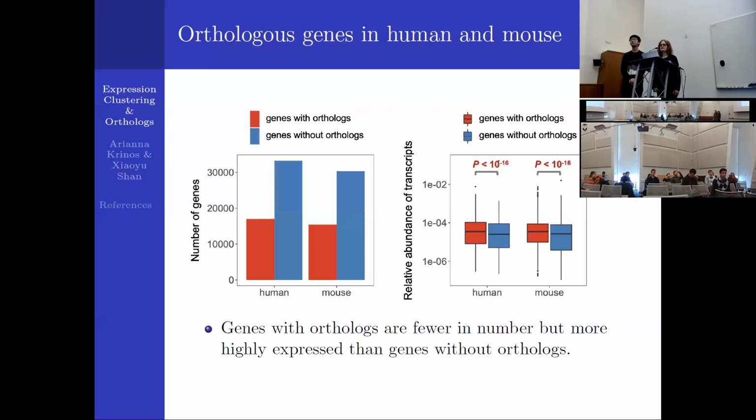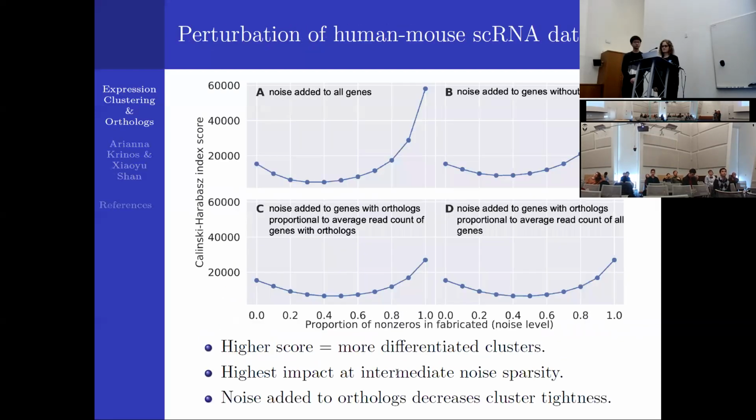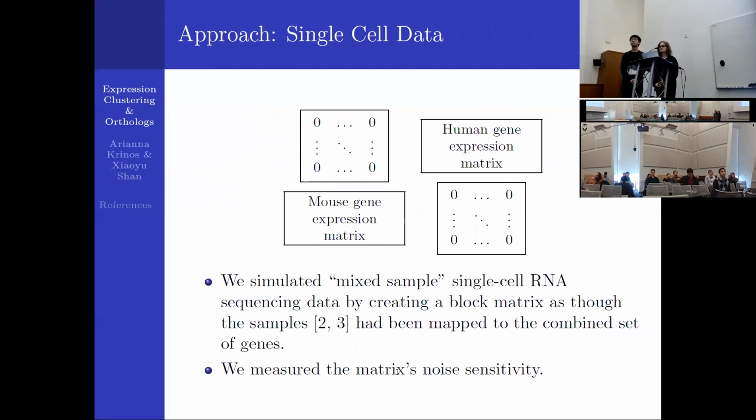I'm a little confused. Can you go to the block matrix slide? If you have genes that are orthologous between human and mouse, why would you stack the orthologs? Yeah, so they're genes with known orthologs in the other. So you wouldn't have any counts in the mouse data for the human name of that gene, even though they have orthologs. It has a different name in the two, or a different column in that original data set. So you could theoretically combine those counts for doing one of those experiments, but because we didn't have data from an actual mixed sample experiment, those were separated out.